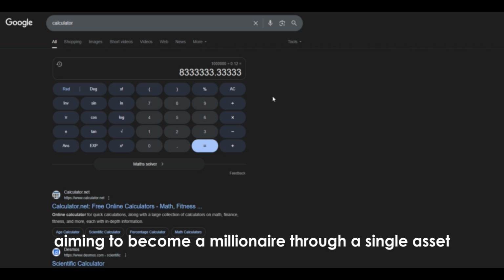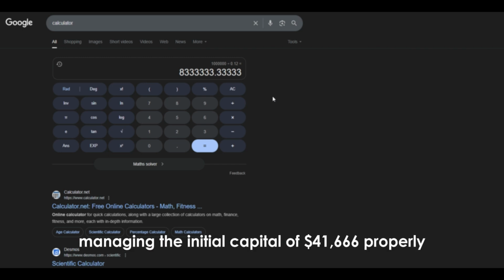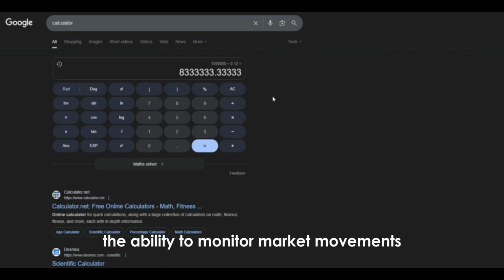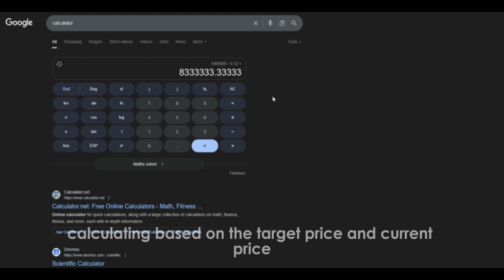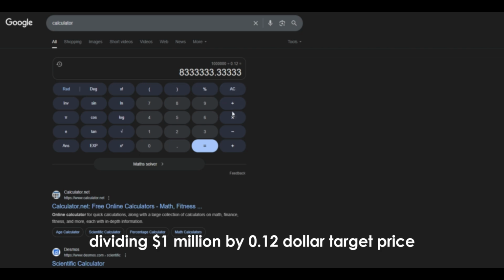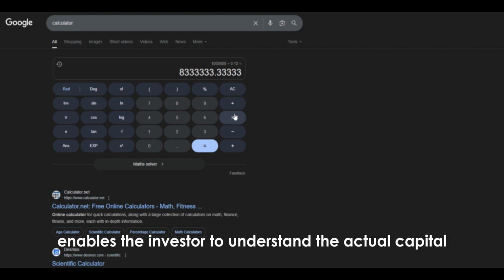Aiming to become a millionaire through a single asset offers high return potential, but also carries high risk. Therefore, managing the initial capital of $41,666 properly requires psychological resilience, the ability to monitor market movements, and support from correct strategies. From a mathematical perspective, calculating based on the target price and current price allows the investor to concretely visualize the wealth goal. Dividing $1 million by $0.12 target price and then multiplying by the current price enables the investor to understand the actual capital needed.